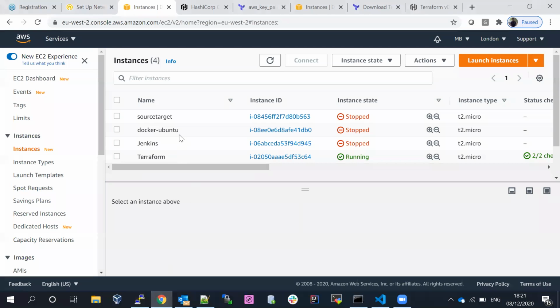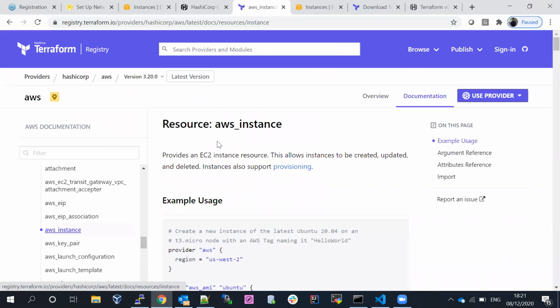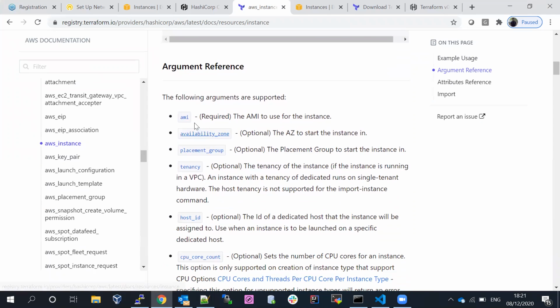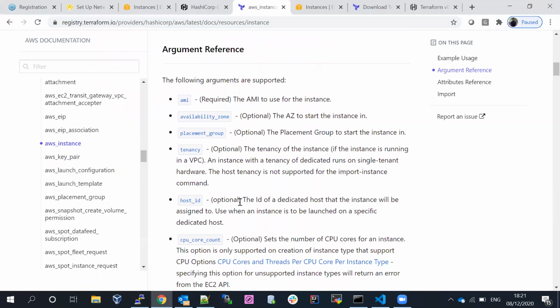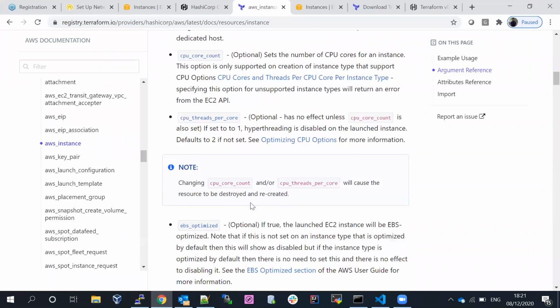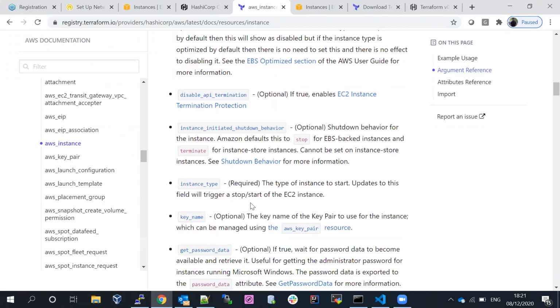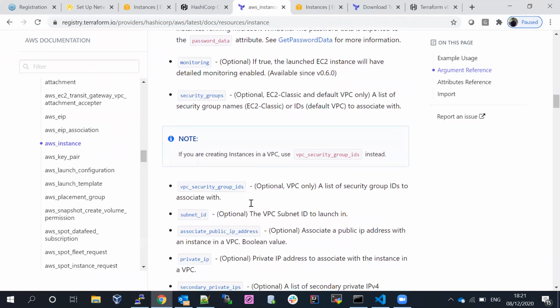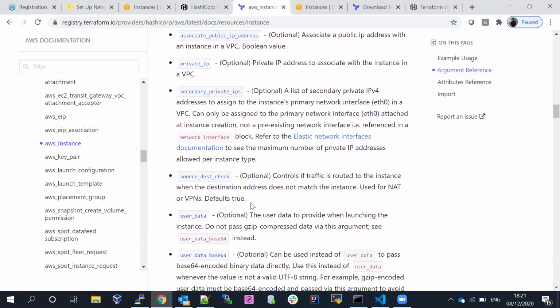How do you know what is mandatory? When you go to the Terraform documentation, you can see the AMI is the required one and availability zone is an optional one. If you come down, this one is optional, not mandatory, so you can pass the argument if you want. If it is mandatory, we have to pass it.